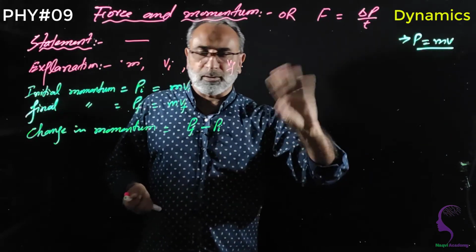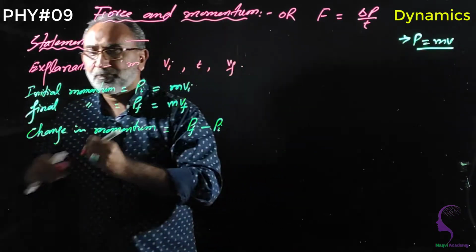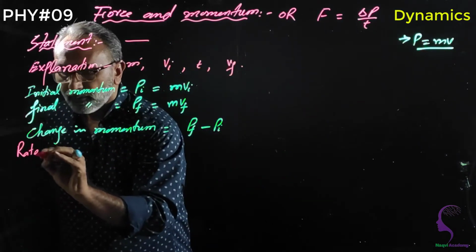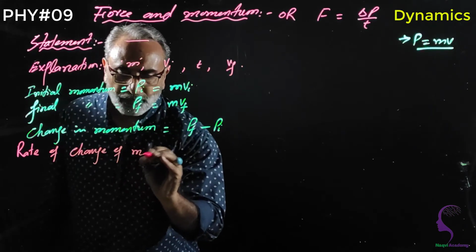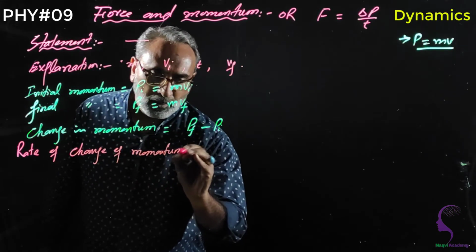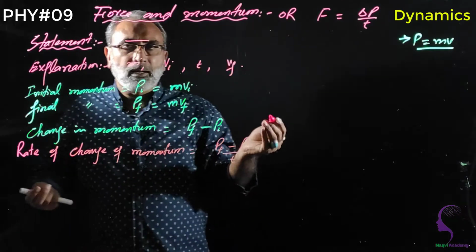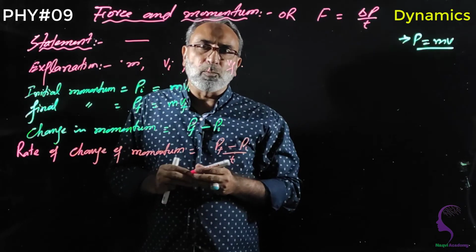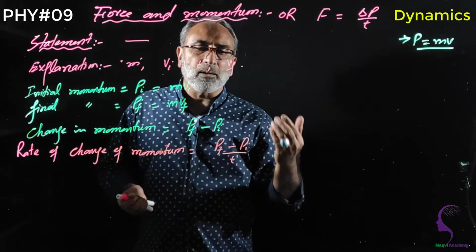You already know about it. Then rate of change of momentum is change of momentum divided by t. Rate of change of momentum is equal to Pf minus Pi by t.